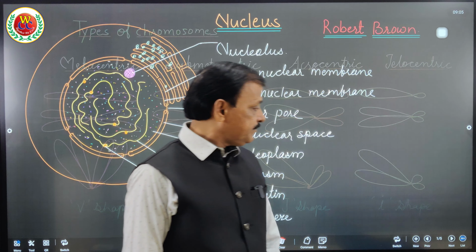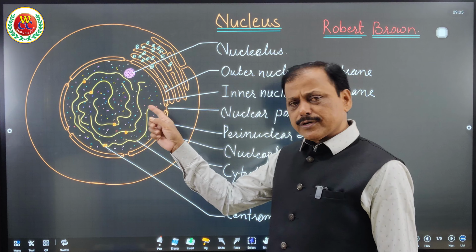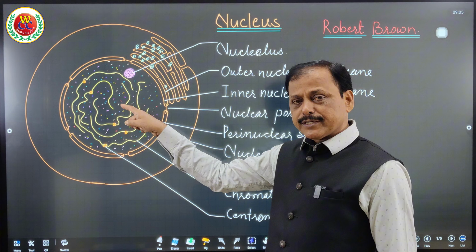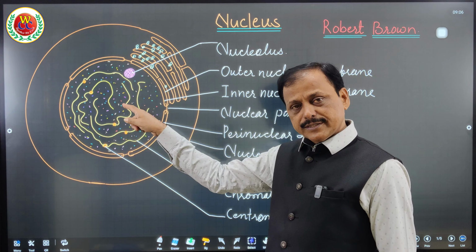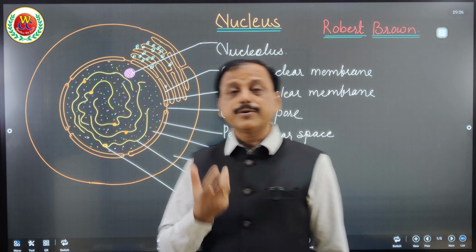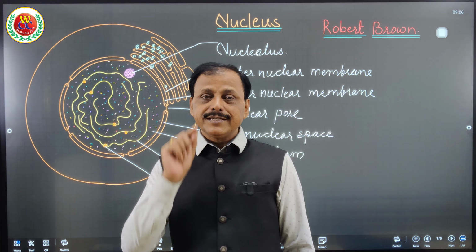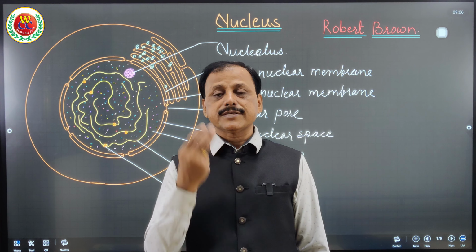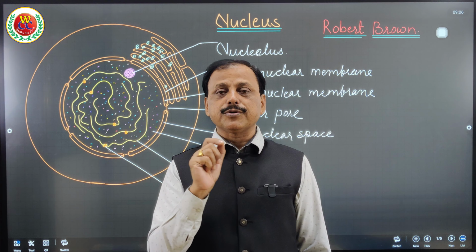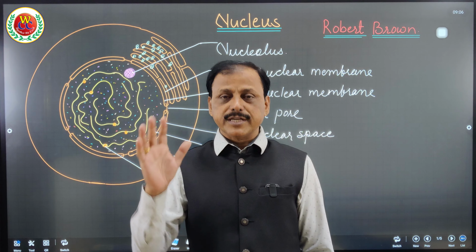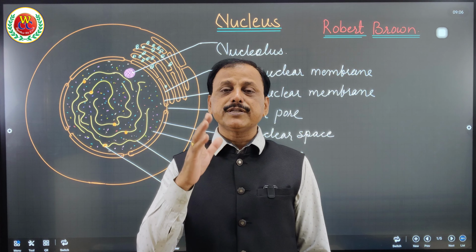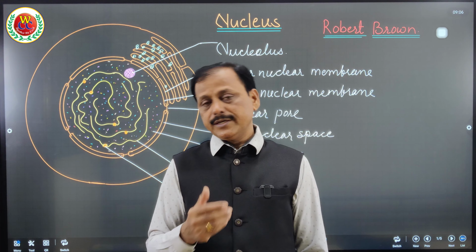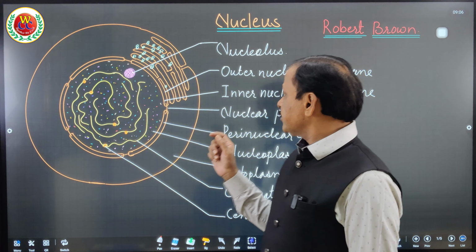Come to the first page again. So we are learning about the organelle nucleus. This nucleus is centrally placed with genetic makeup. What is genetic makeup? I told you that this long thread-like structure network, actually what is it? It is DNA. DNA has coded information in the form of codons. They are formed by the nitrogenous bases. 3 nitrogenous bases together form one codon, and that code represents an amino acid, and thereby amino acids link with each other to form the polypeptide called protein, which can be functional in different ways. I hope you got the structure of the nucleus.